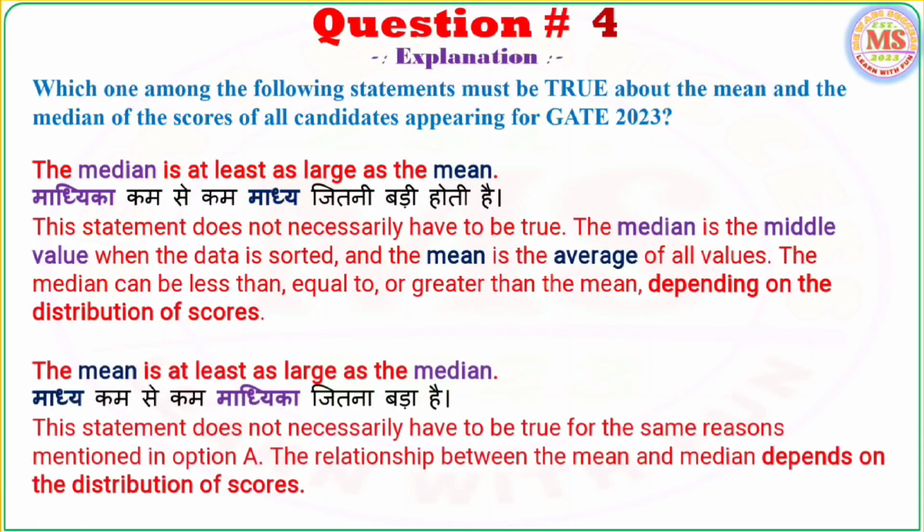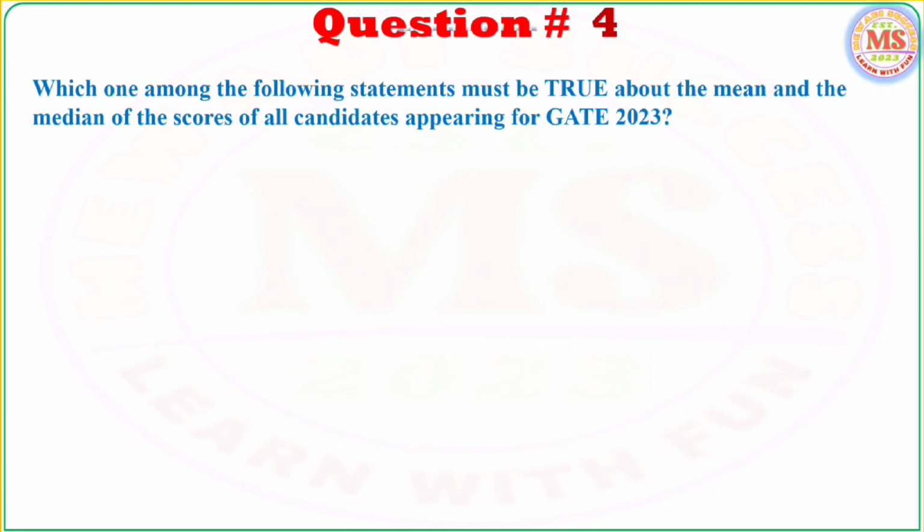In the same way, the mean is at least as large as the median. This statement is also wrong. It does not necessarily have to be true, for the same reasons mentioned in option A. The relationship between the mean and median depends on the distribution of scores.